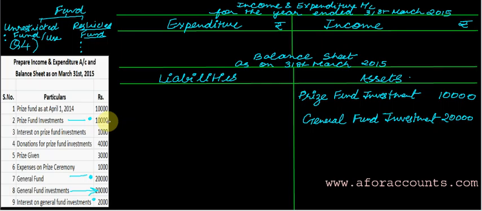So I have finished with the prize fund investment and the general fund investment.